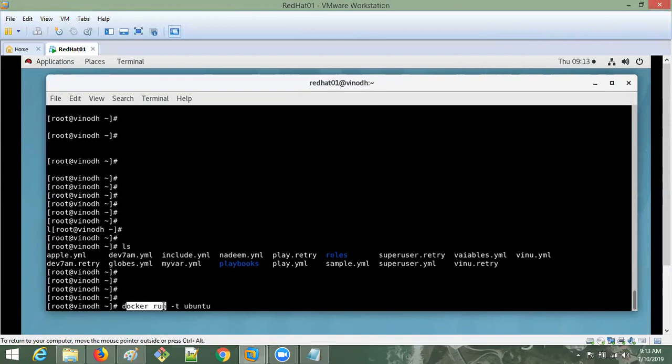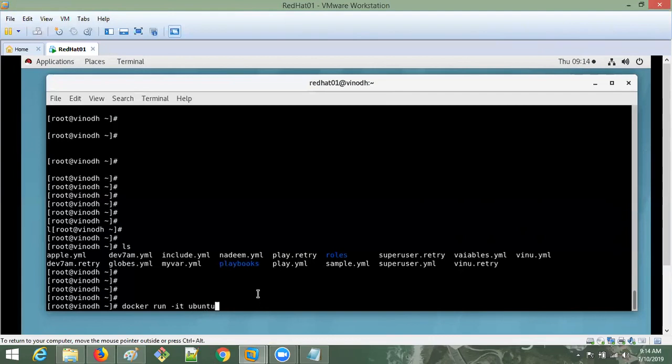So what is the meaning of this command? This docker run runs the container with this image. With this image the container is running, and I want to attach this terminal to that container. Why are we attaching this terminal to the container? I want to work over there, so I need a terminal. Is only attaching the terminal enough? No, I want to interact with the terminal by giving commands and all, so I need interaction also. That's why I'm giving -i for interactive and -t for terminal, interactive terminal, with the image Ubuntu.